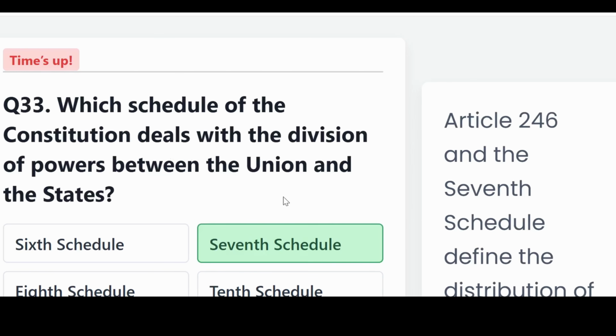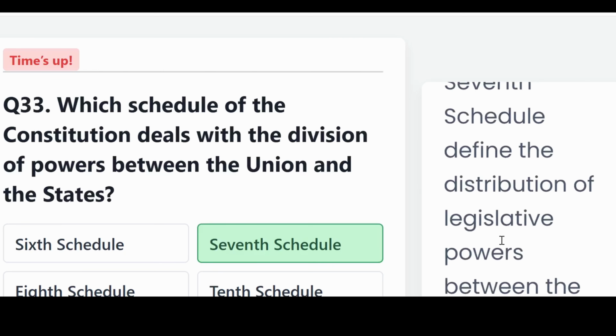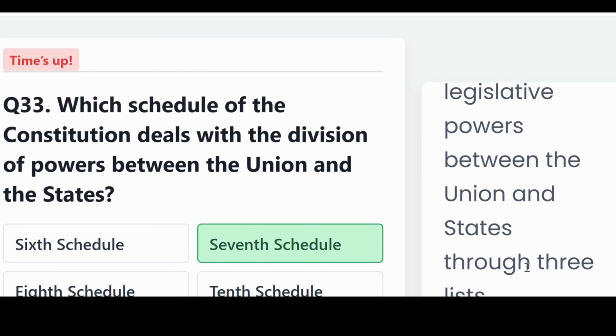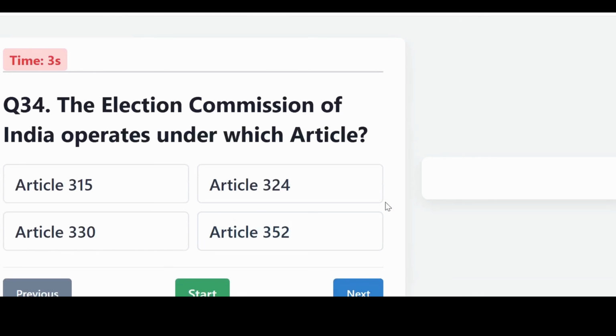The correct answer, the 7th. Article 246 and the 7th Schedule define the distribution of legislative powers between the Union and the states through 3 lists. The Election Commission of India operates under which article? Is it Article 315, 324, 330, or 352?